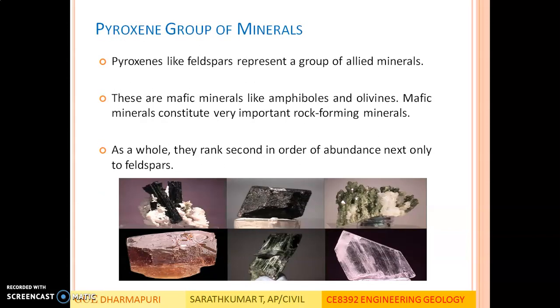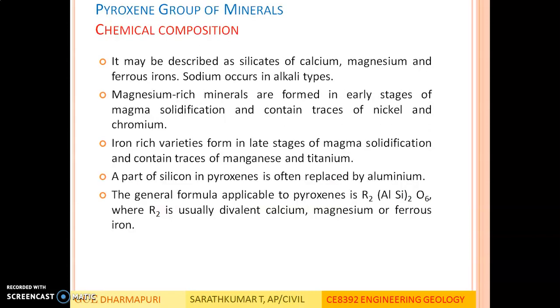Below are some of the pyroxene group of minerals shown in pictures. Its chemical composition may be described as silicates of calcium, magnesium and ferrous ions. So it also has silicates as the base mineral. Sodium occurs in alkali types. Magnesium rich minerals are formed in early stages of magma solidification and contain traces of nickel and chromium. Iron rich varieties form in later stages of magma solidification and contain traces of magnesium and titanium. A part of silicon in pyroxenes is often replaced by aluminum.